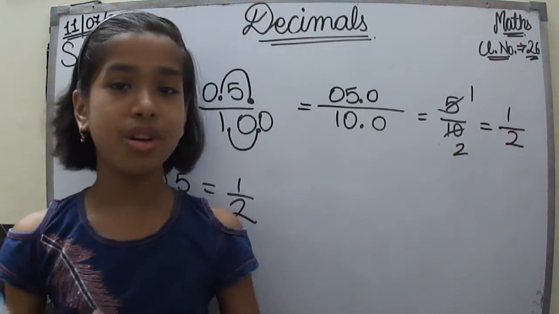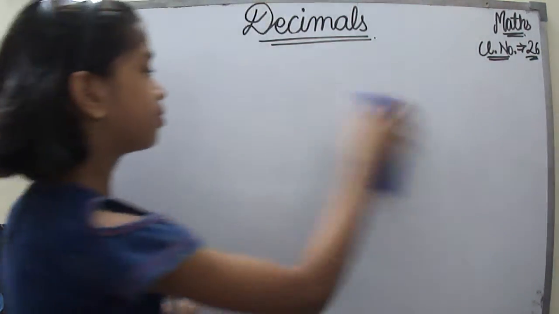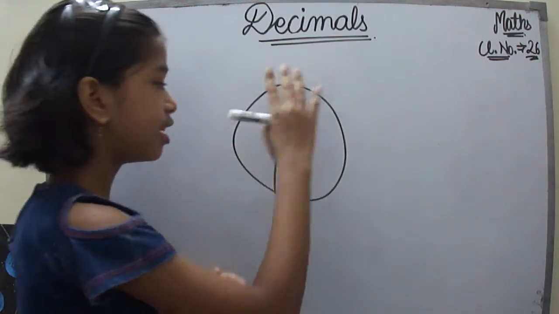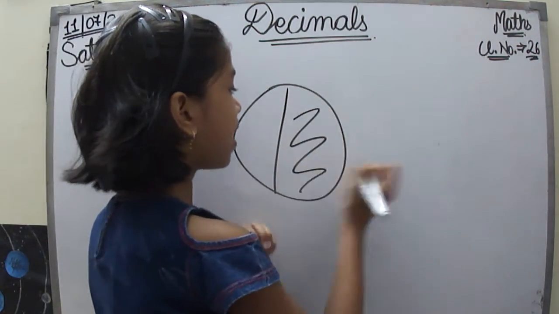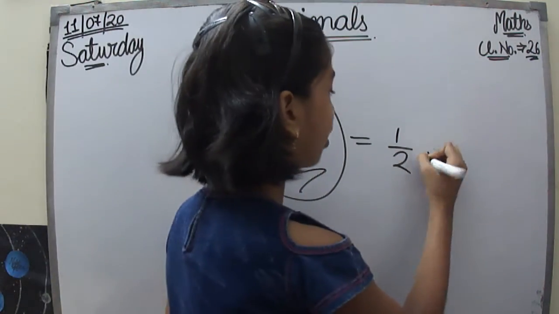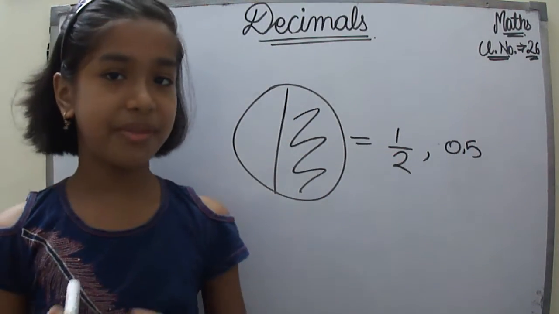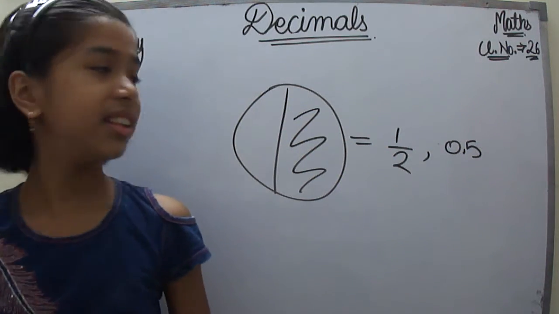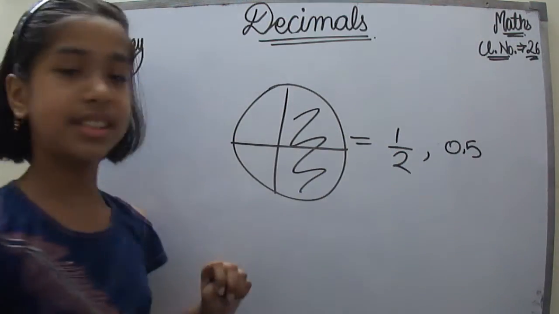Now, let's see one more thing. We had talked about 1 upon 2. So, we will take the circle and divide it like this. We had got 2 parts, 1 upon 2. And we had learned that this shaded part, 1 upon 2, could be represented as 1 upon 2 or 0.5. They both carry the same value. And now, if we divide this circle into 4 parts like this.